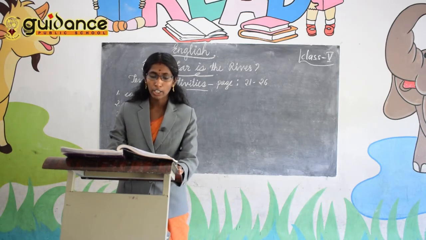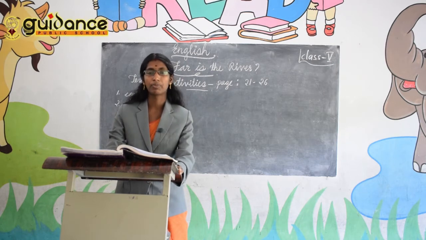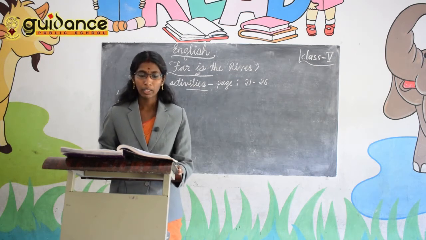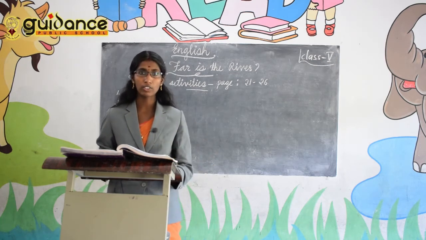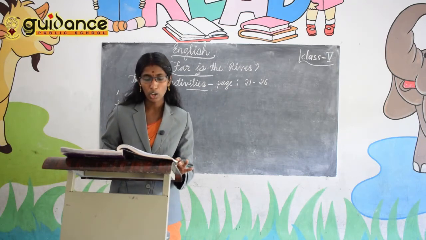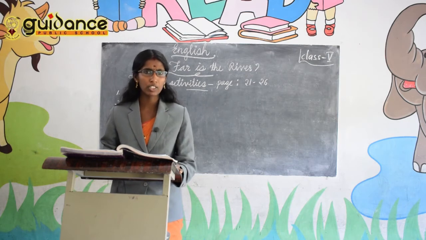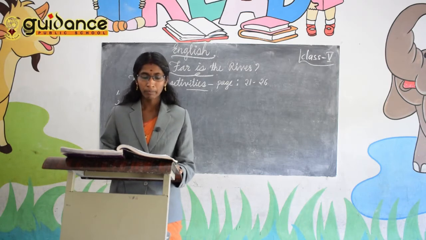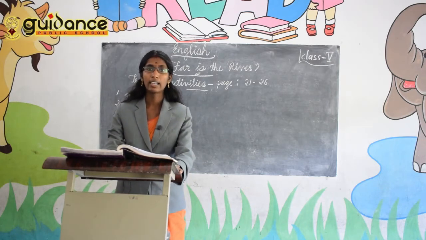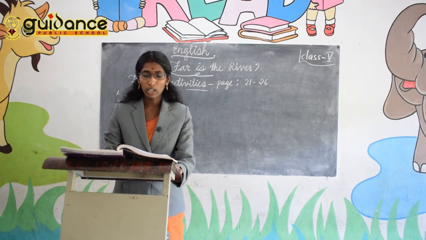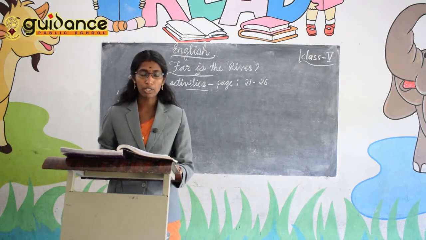Second question: not because he couldn't afford shoes. In the lesson we have seen that the boy is barefoot because why? He wants to feel the soil, the grass and all. So he didn't want to wear the shoes. So what does the phrase mean? Look at the options given there. A, he did not have the money to buy shoes. Is it so? No. Then, he could afford to buy shoes. Then, he liked shoes but had none. Which is the correct one? Not because he couldn't afford shoes. Second option B is the right one.